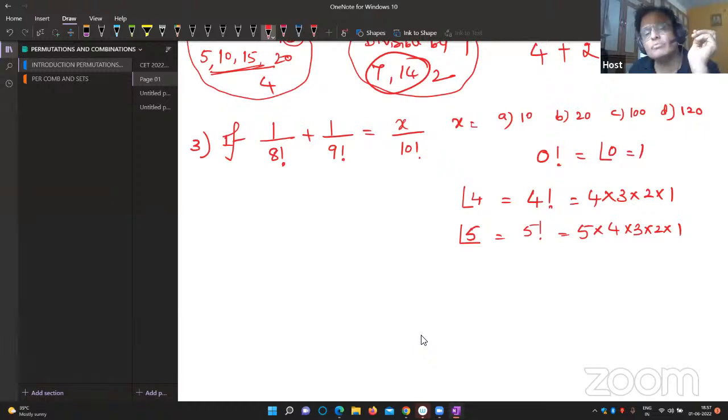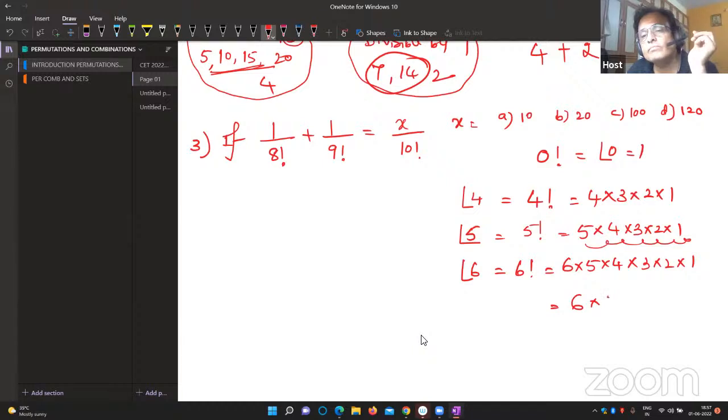What is 5 factorial? 5 factorial is equal to 5 into 4 into 3 into 2 into 1. Can you tell me now what is 6 factorial? 6 into 5 into 4 into 3 into 2 into 1. But remember, 5 into 4 into 3 into 2 into 1 we can write as 5 factorial.